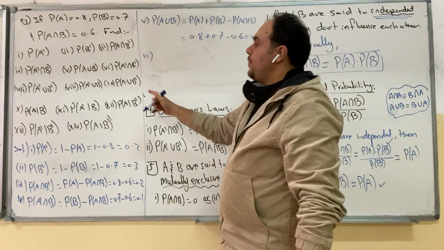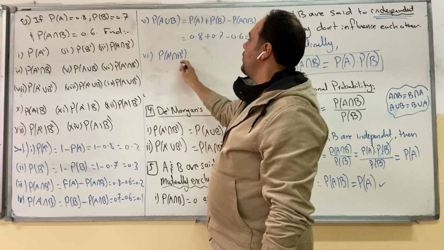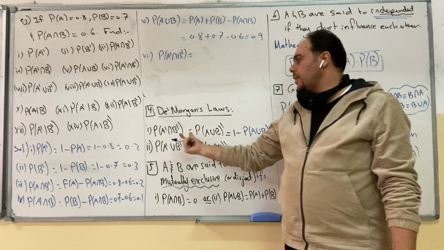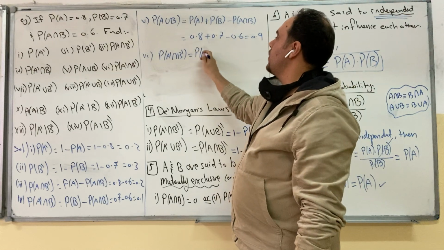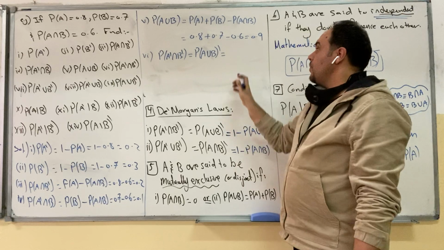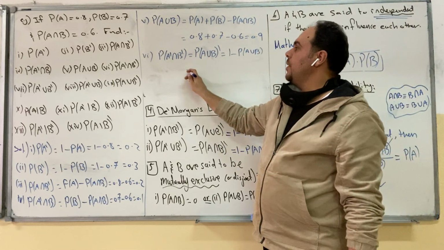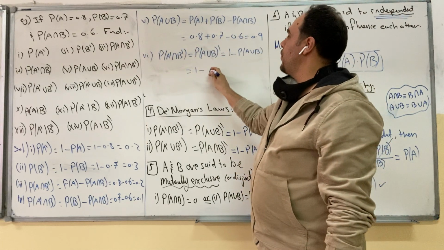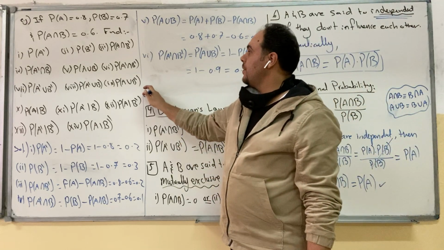Part 6, we need to find the probability of A complement intersection B complement. If both have complements, then this is De Morgan's law. A complement intersection B complement is equal to probability of A union B all complement, which is equal to 1 minus probability of A union B. It's 1 minus 0.9, the answer is 0.1.